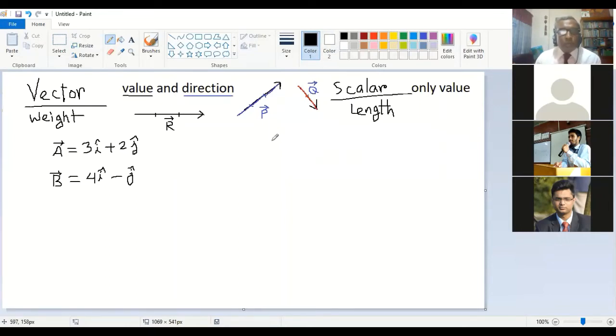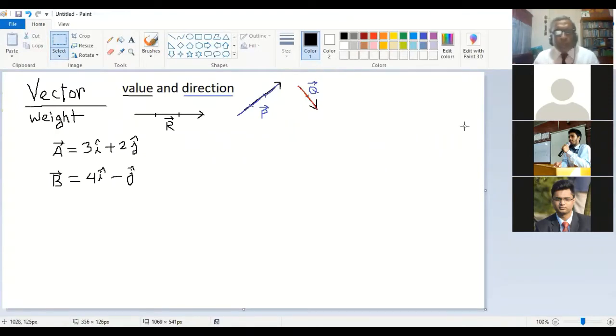So one vector may be different compared to others if the value is different, or if the direction is different, or if both direction and value are different. So vectors may be different like that. Now you can think about P and Q. P is 3 units, Q is 2 units long. So what is the difference?